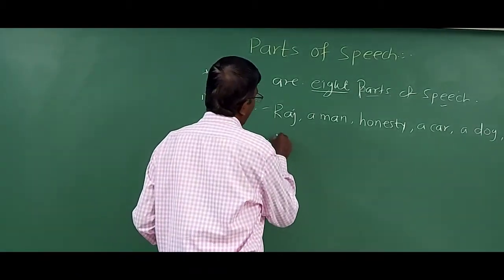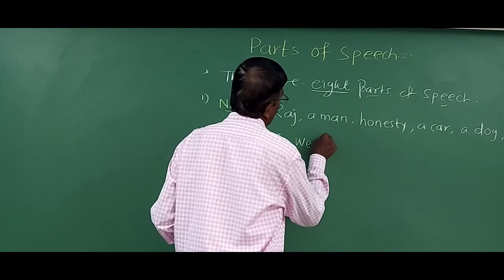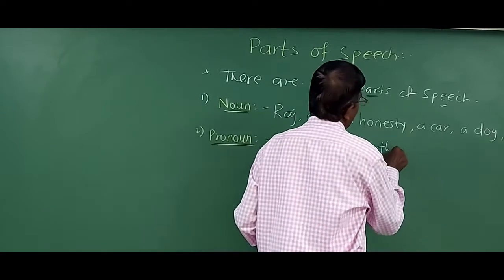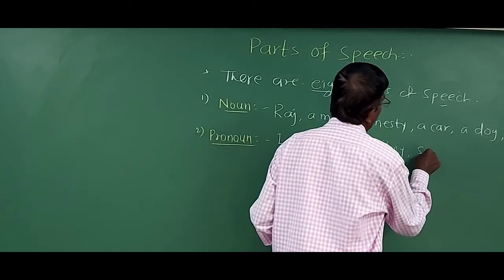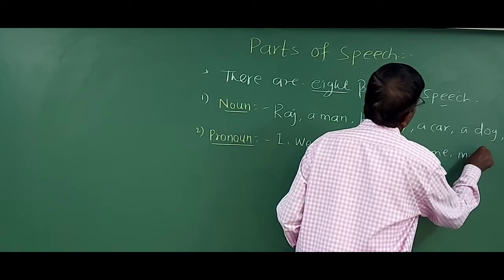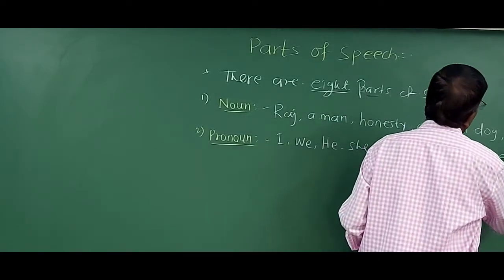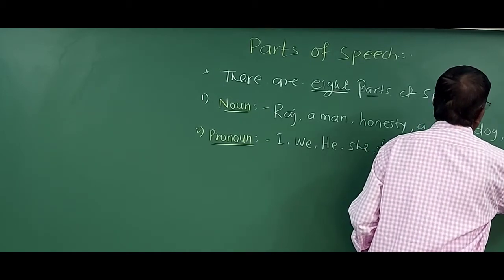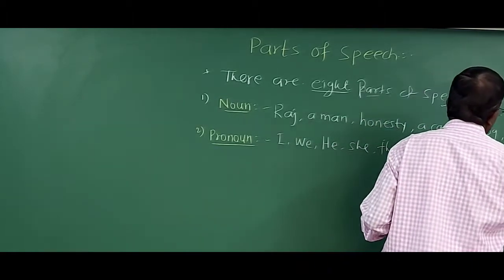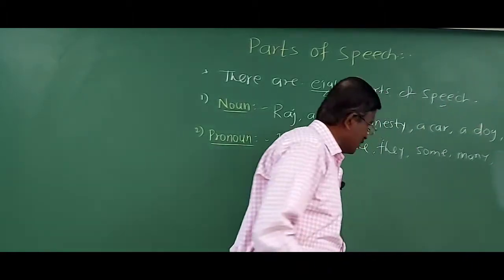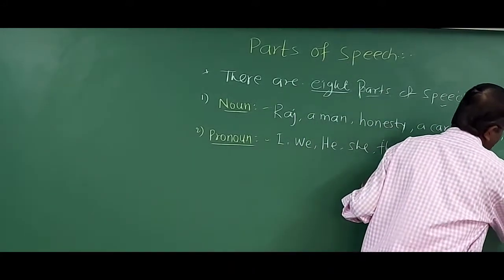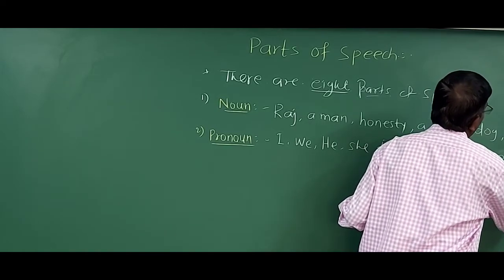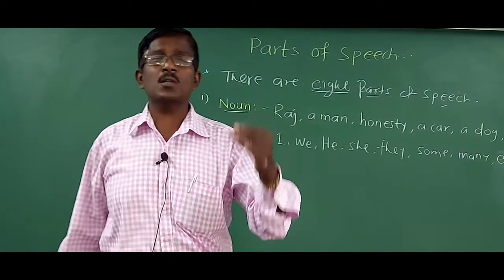So I, we, he, she, they, some, many, everybody. All these are called what? Pronouns. Why are they called pronouns? It is because they are used in place of a noun.